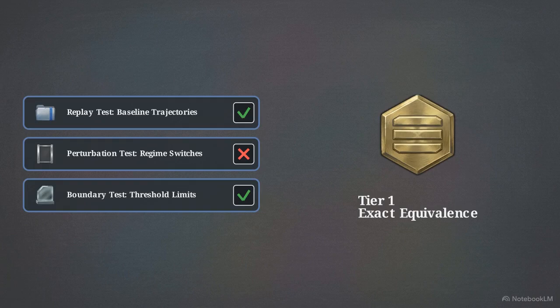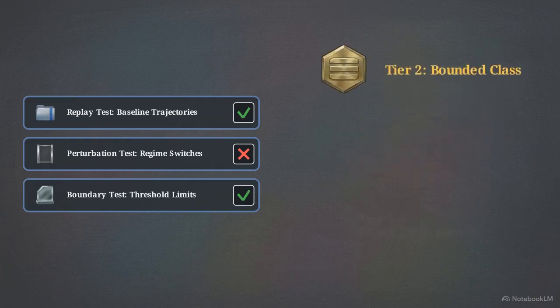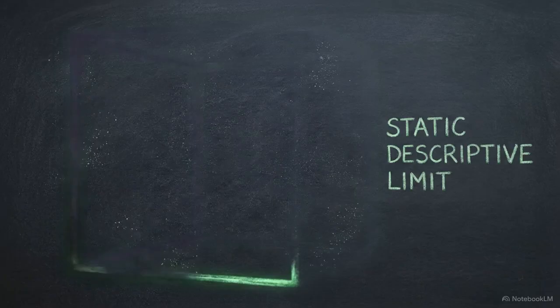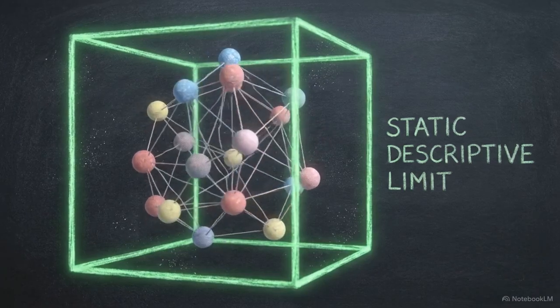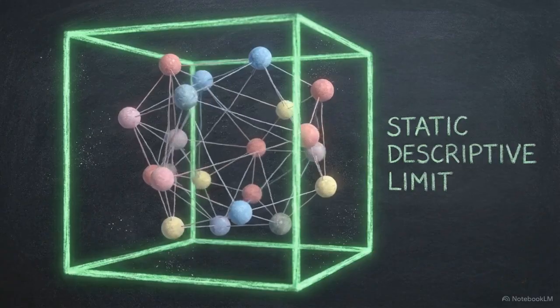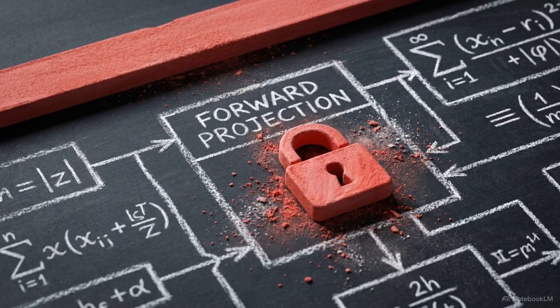The system does not outright reject the mapping because of this single failure. Instead, the mapping is downgraded from an exact Tier 1 class to a bounded Tier 2 class, and the specific residual error limits are mapped mathematically. This Tier 2 mapping retains immense utility. It is still perfectly valid for descriptive alignment and mapping static structures. But because of the downgrade, this specific mapping is strictly barred from being used in predictive transfer claims.